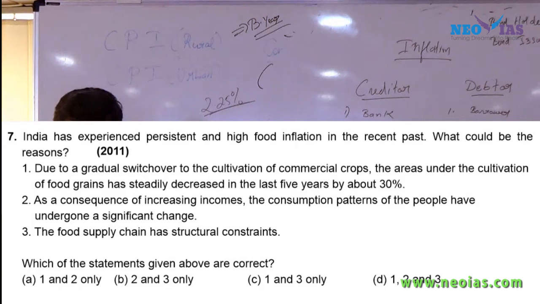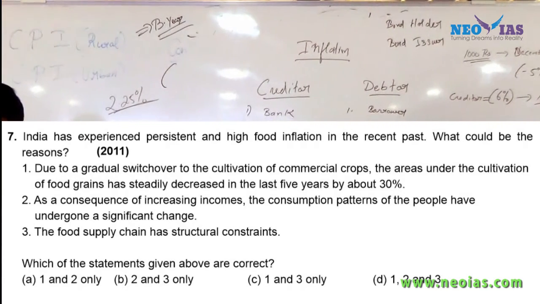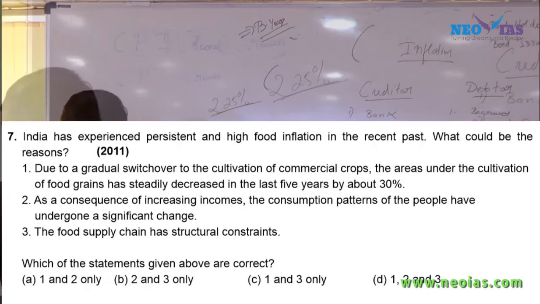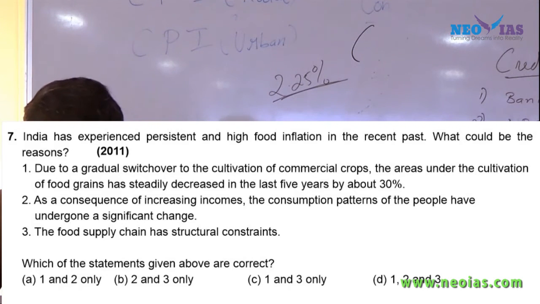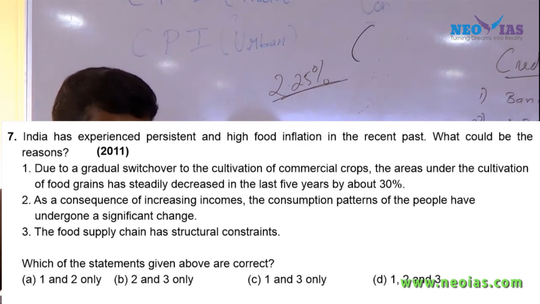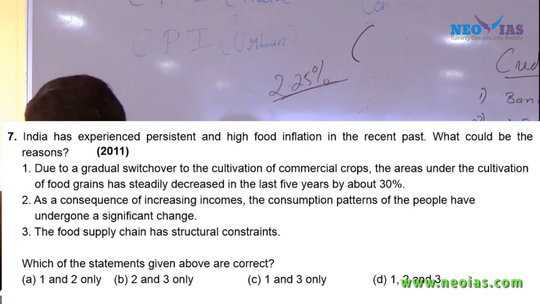Class test 6 is over, so by this time you might have learned how to get an answer. Read the first statement carefully. Due to a gradual switchover to the cultivation of commercial crops, underline the words commercial crop, which you will study under agriculture, the area under the cultivation of food grains has steadily decreased in the last 5 years by about 30%. Underline 30%.